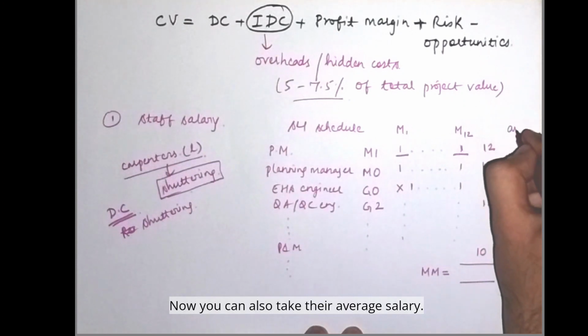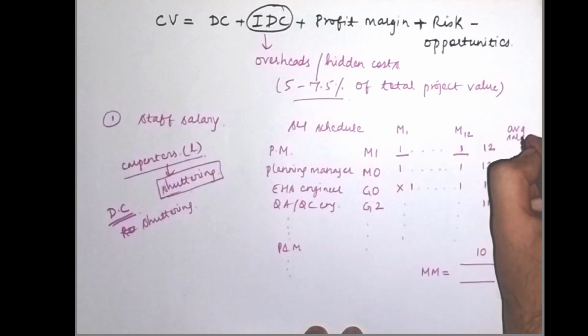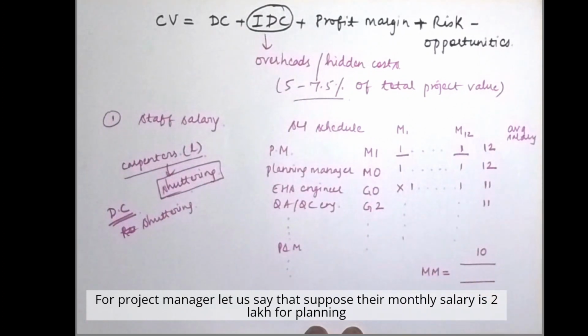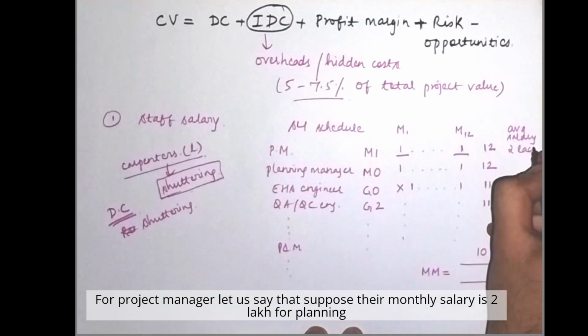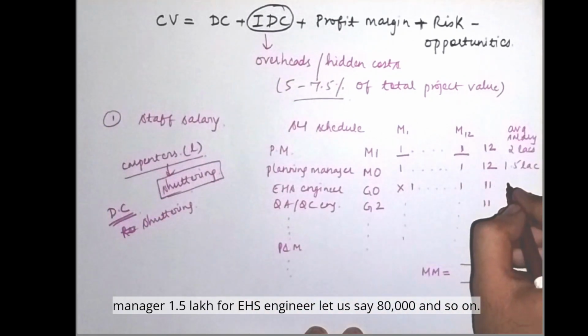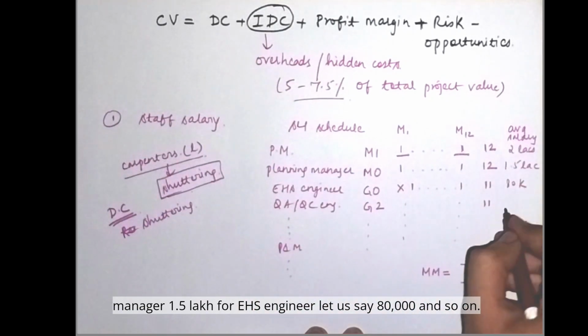Now you can also take their average salary. For the project manager, let's suppose the monthly salary is 2 lakh. For the planning manager, 1.5 lakh. For the EHS engineer, let's say 80,000, and so on.